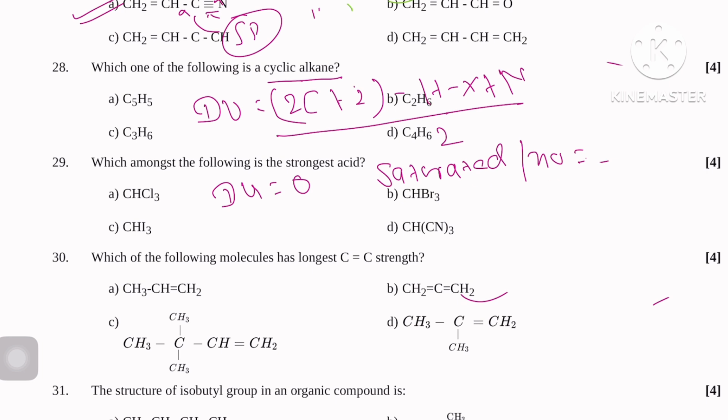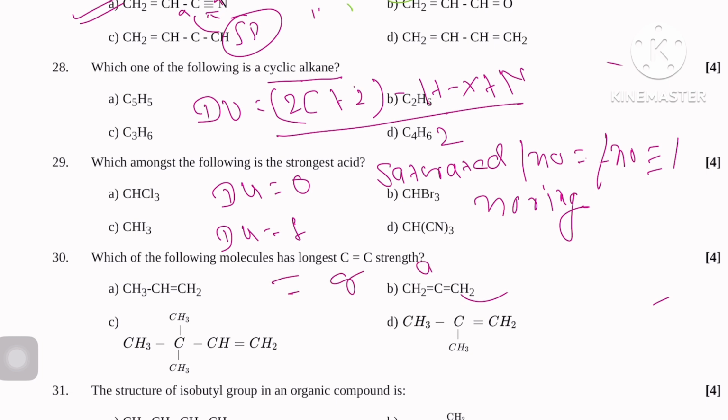Simply we can say saturated: no double bond, no triple bond, no ring-like structure. But if you get DU equals 1, then you can say one double bond or a ring-like structure.